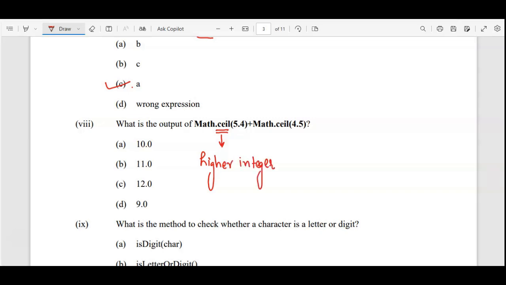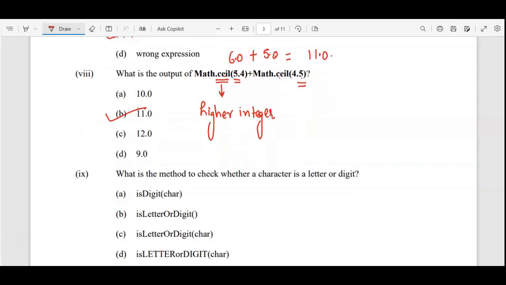But the return type will be in decimal only. So when you go for the next integer of this value, this will become 6.0, and then again this is also the same thing. This will give you the next value, so 5.0, and 6 plus 5 is 11, so 11.0 is the correct answer, right? Ceil will give you the next integer but the answer will be 0.0. The return data type of the ceil and floor functions is double only. That's what it is, 0.0 is coming here.